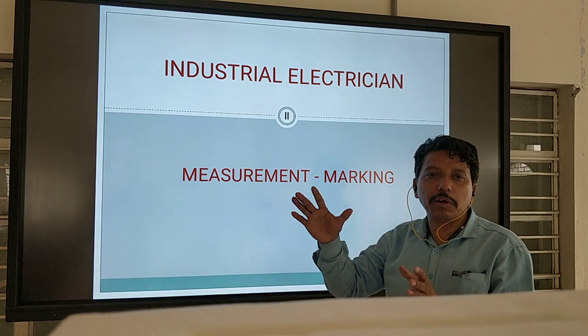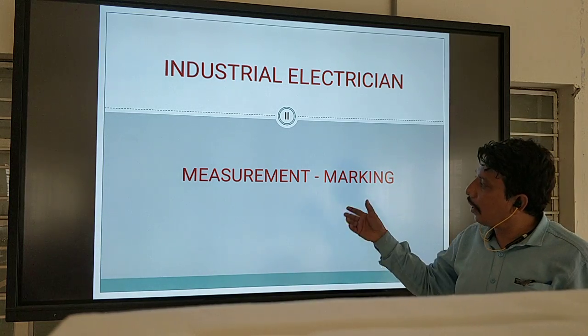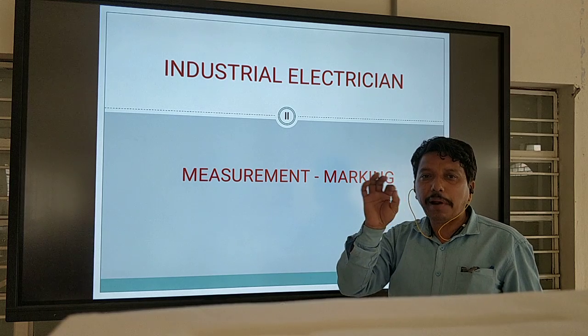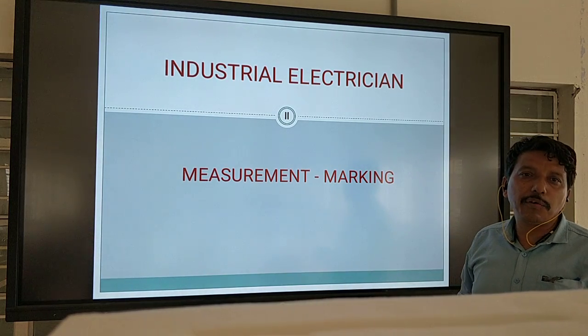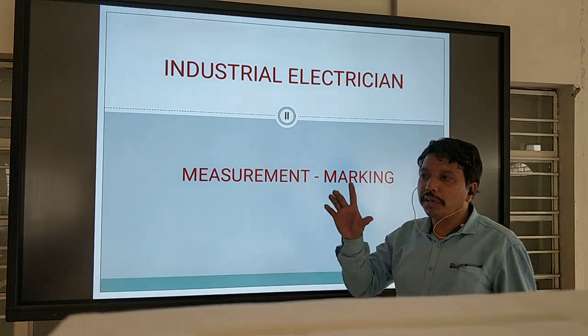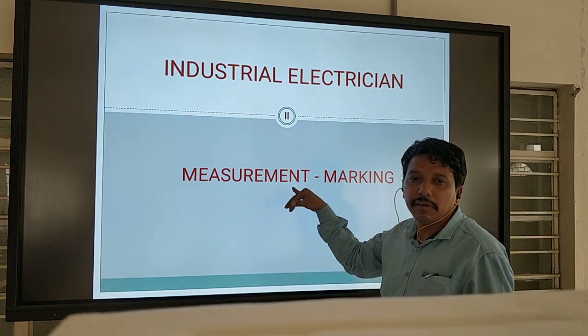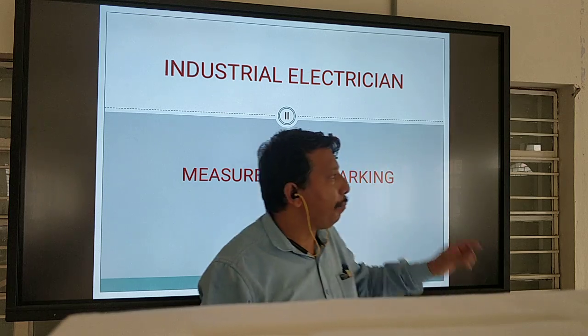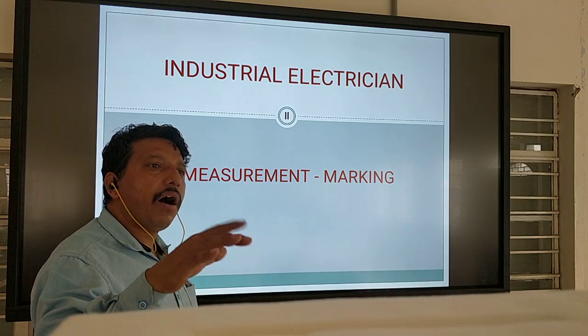For any kind of work, electrical, mechanical, plumbing, the first priority is measurement and marking. When you start the work, you go there, measure as per your drawing, and then mark there before installing the equipment or devices.